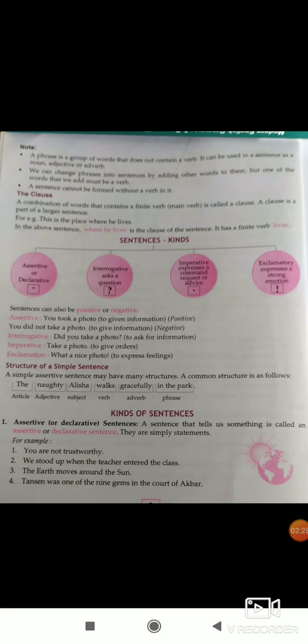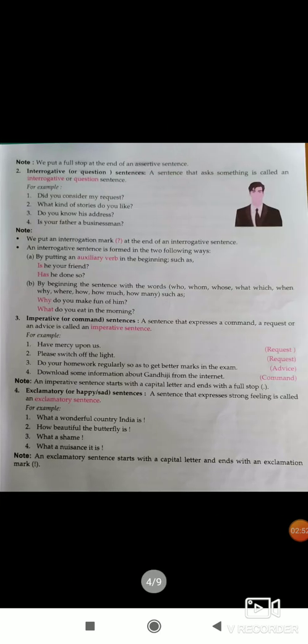The kinds of sentences you can see are assertive or declarative, interrogative, which asks questions, imperative, which expresses command, request, advice, and exclamatory, which expresses strong emotions. You can see the kinds of sentences here in your book. You read it at home. I will not read it for you, but you read it. This is also on page number 9.